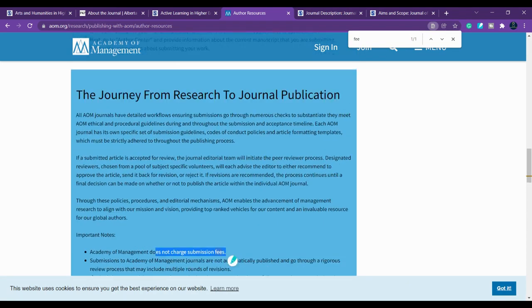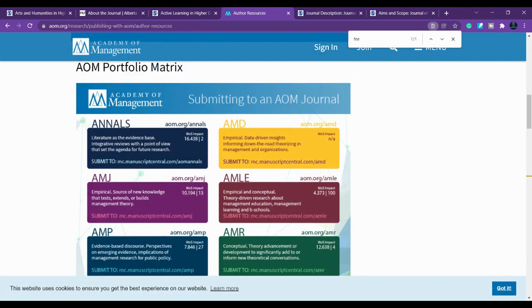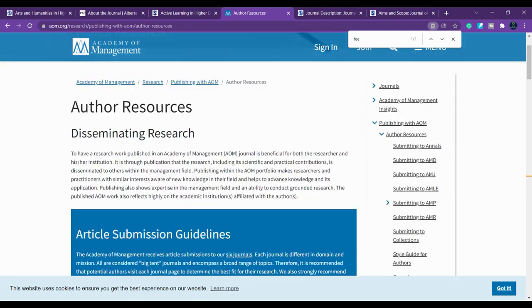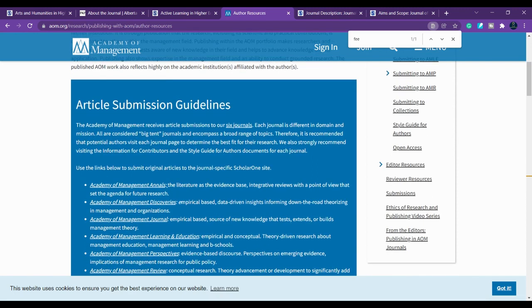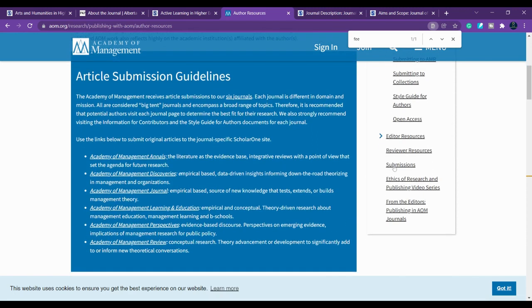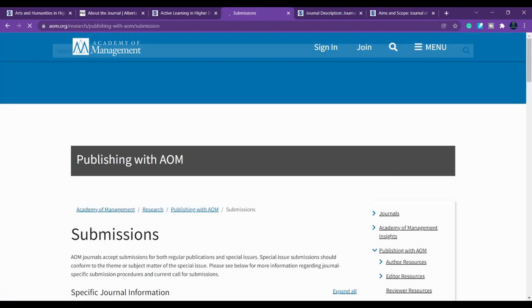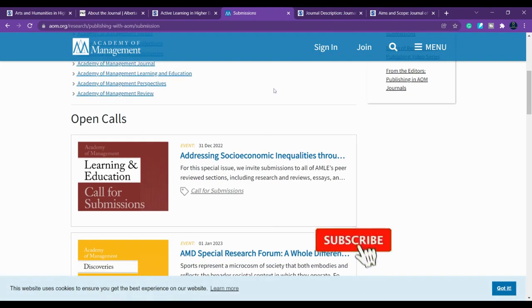Apart from this, check other important things like the frequency of submission. If you go to the submission page you can find more about it. So this is also a free journal that you can submit to.